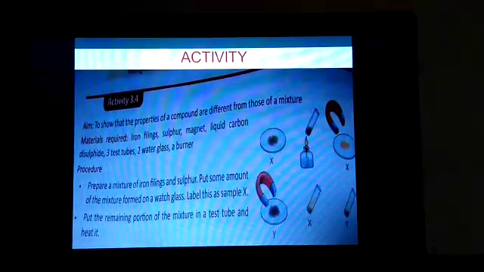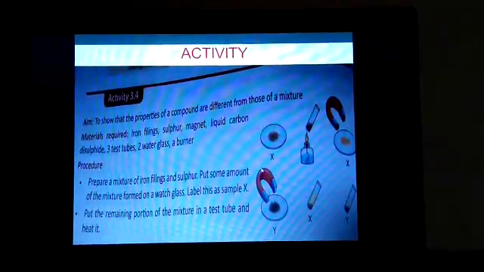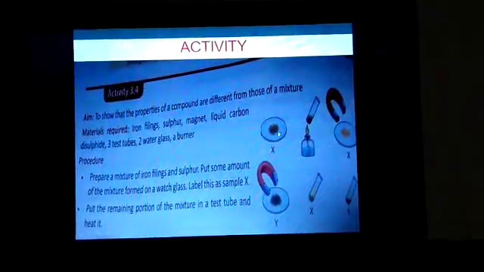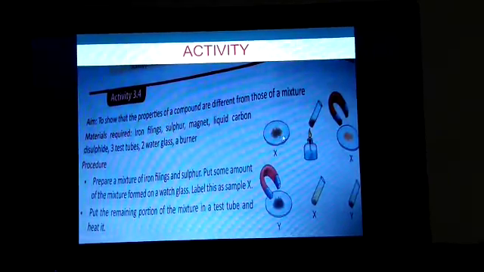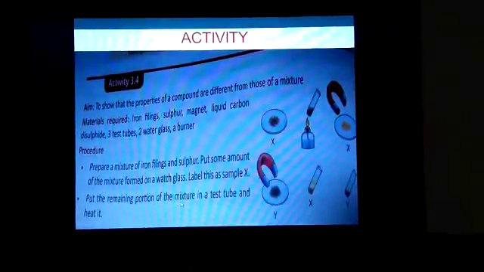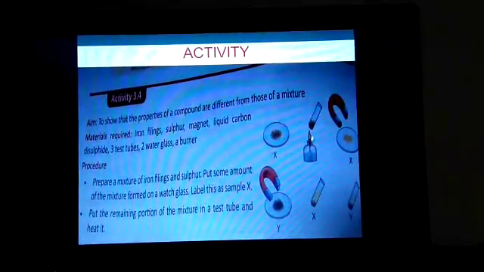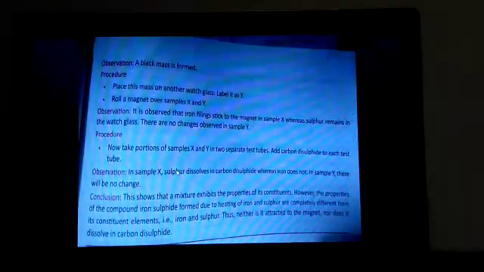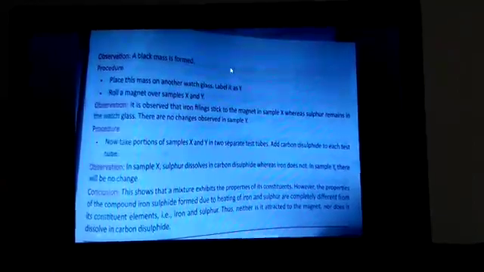Put some amount of the mixture formed on a watch glass. Label this as sample X. You can see here, this is a mixture of iron filings and sulfur and it is kept on a watch glass. Now put the remaining portion of the mixture in a test tube and heat it. Now what will you observe? A black mass is observed.